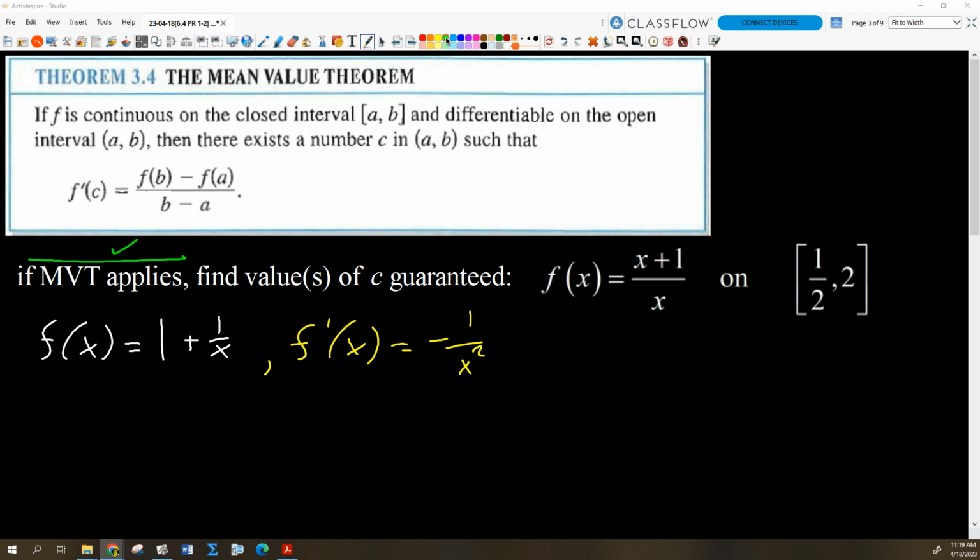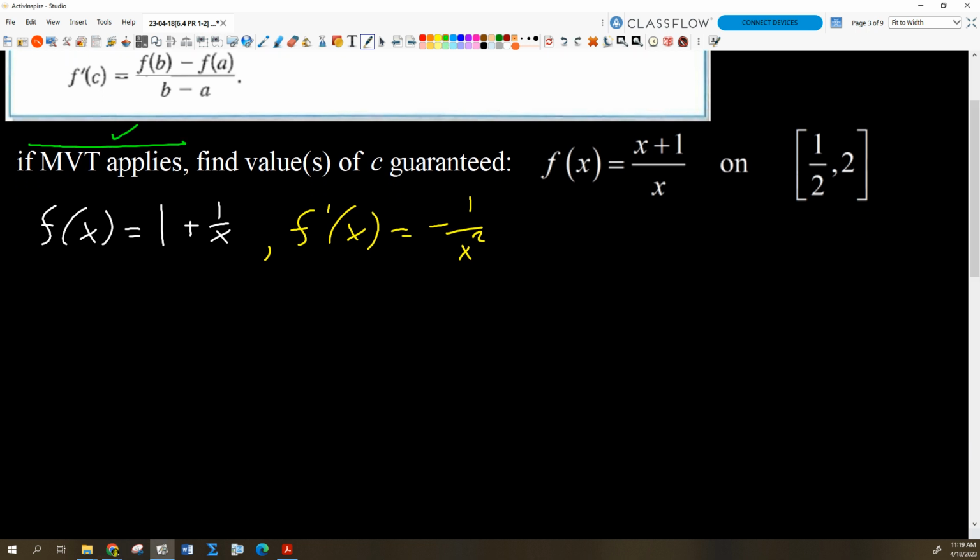So now we've got to go find the value of c. Well, we just want to ask the question then, where is our derivative equal to the average rate of change? So we're solving the equation, where is negative 1 over x squared equal to, what's our average rate of change going to be?